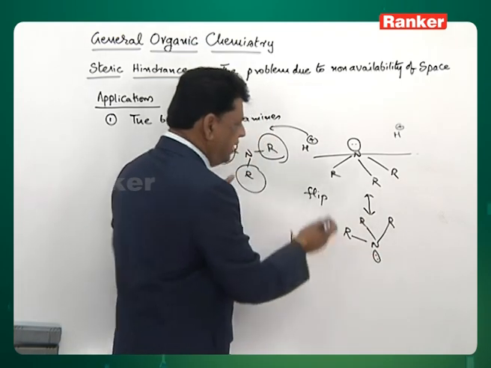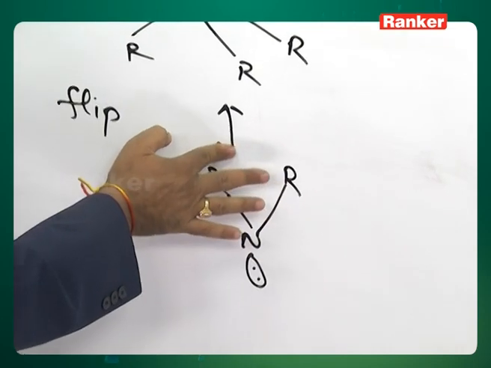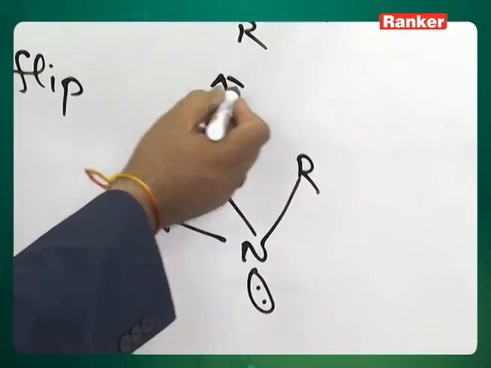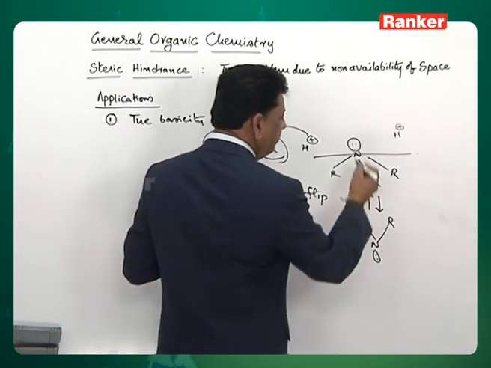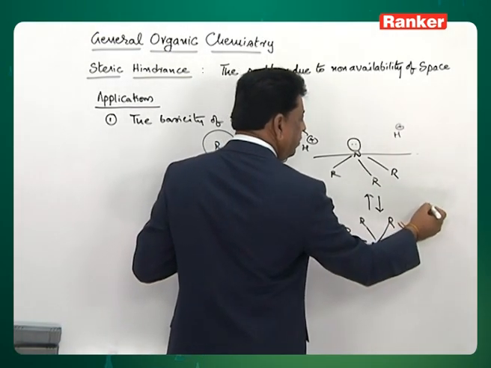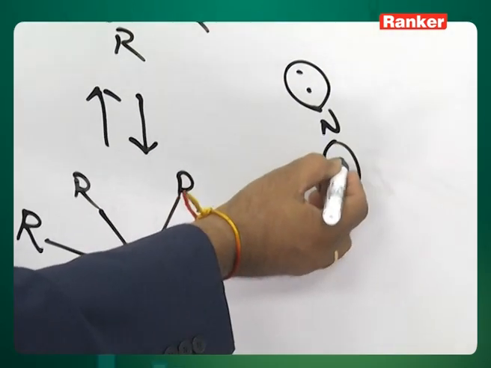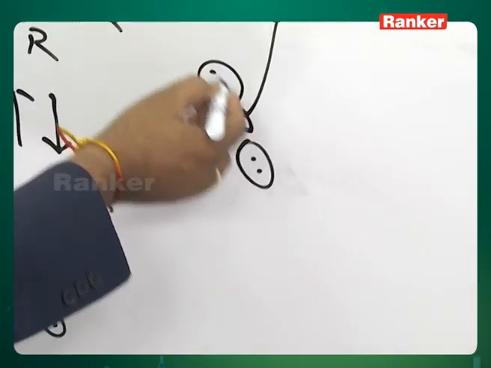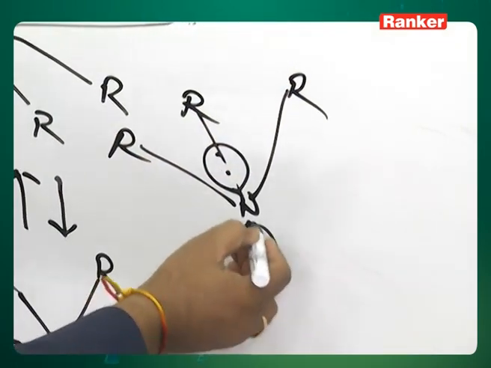Now, if it is taking place fast, it is not resonance. So, better you say a fast exchange is taking place, and if it is really fast, the lone pair sometimes looks that side, sometimes this side, and the alkyl groups sometimes look this side, sometimes that side.